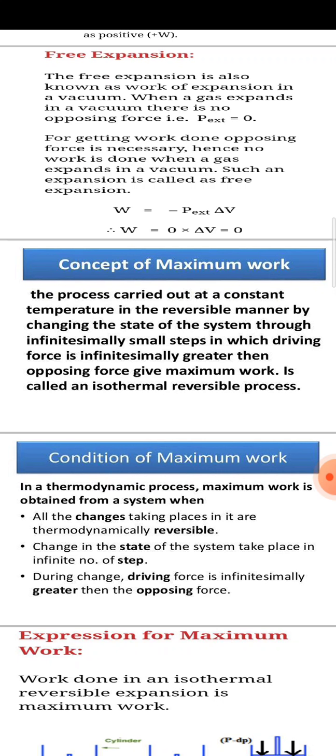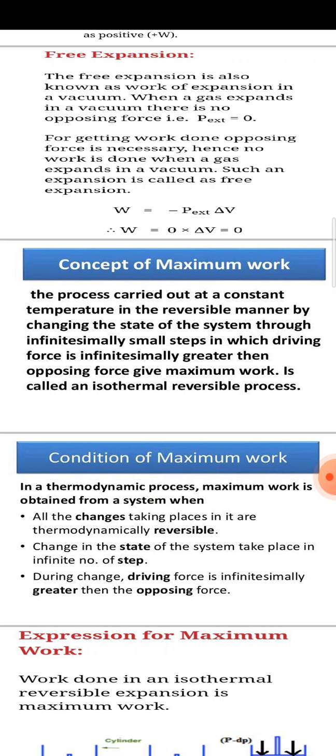See the next term, the concept of maximum work. Maximum work means what? Suppose the process is carried out at constant temperature in a reversible manner, by changing the state of the system through infinitesimally small steps, in which the driving force is greater than the opposing force, and it gives maximum work.